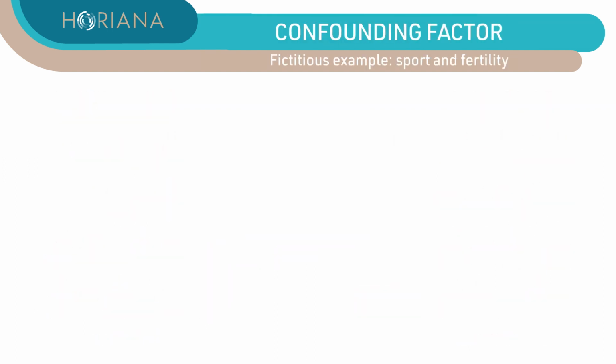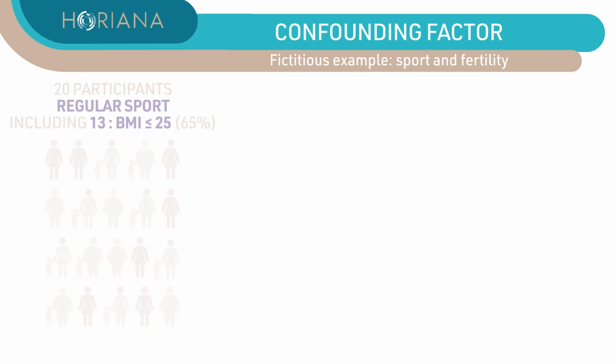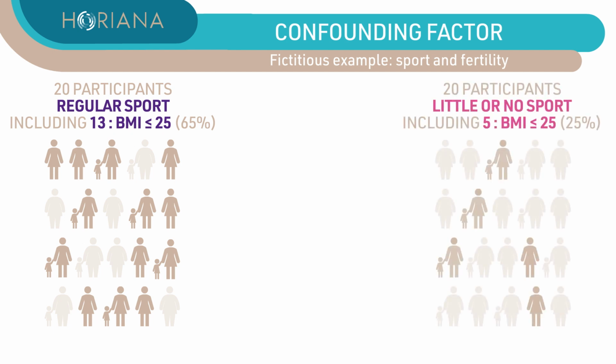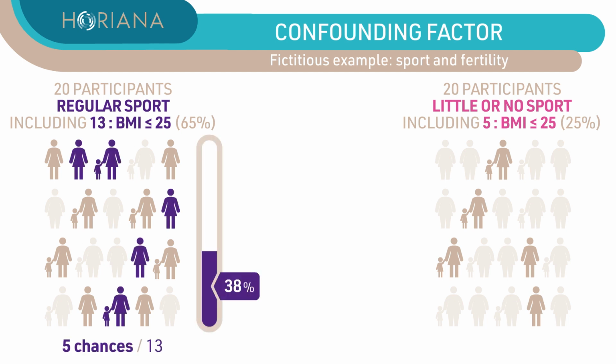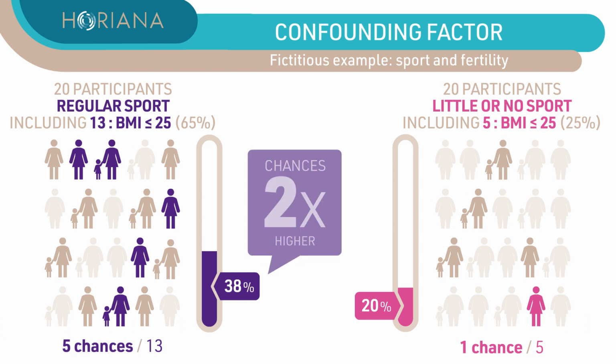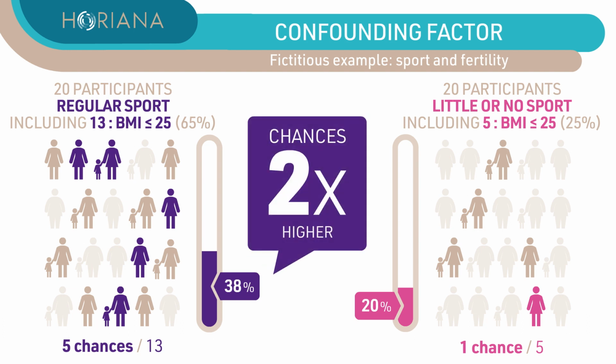Let's have a look at the participants with a body mass index, BMI, below 25. 65% of the participants in the regular sport group had a BMI below 25, while only 25% of them were in the limited sport group. In the regular sport group, 38% became pregnant during the year, while it was 20% in the limited sport group. We conclude that the chances are twice as high in the sport group, in this subgroup of participants with BMI